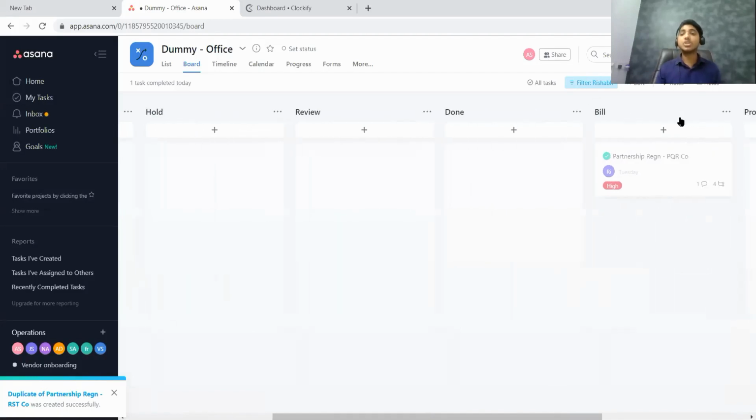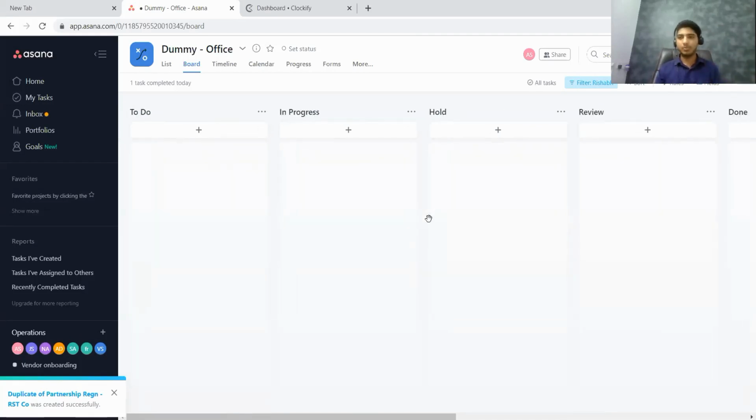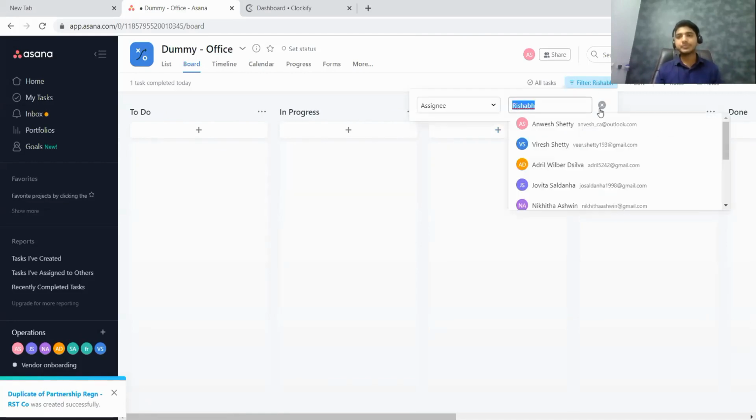Now, as far as Rishabh, one employee, is concerned, this is the only task which I have given to him. So I can get to know that at present he's not doing any task. What was given to him is already billed. So he is free, and I can allocate him more work. So members can use the filter function as well.